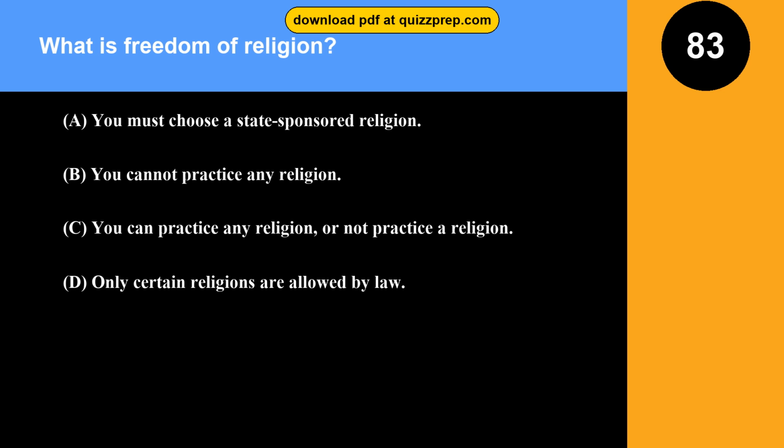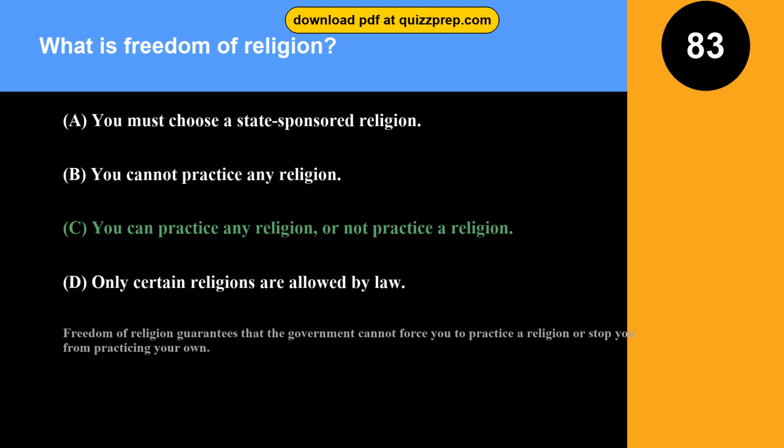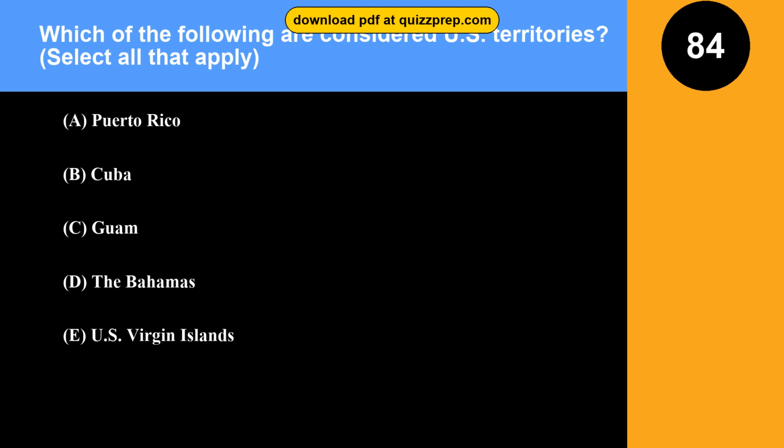Question 83. What is freedom of religion? Option A, you must choose a state-sponsored religion. Option B, you cannot practice any religion. Option C, you can practice any religion, or not practice a religion. Option D, only certain religions are allowed by law. The correct answer is option C. You can practice any religion, or not practice a religion. Freedom of religion guarantees that the government cannot force you to practice a religion or stop you from practicing your own.